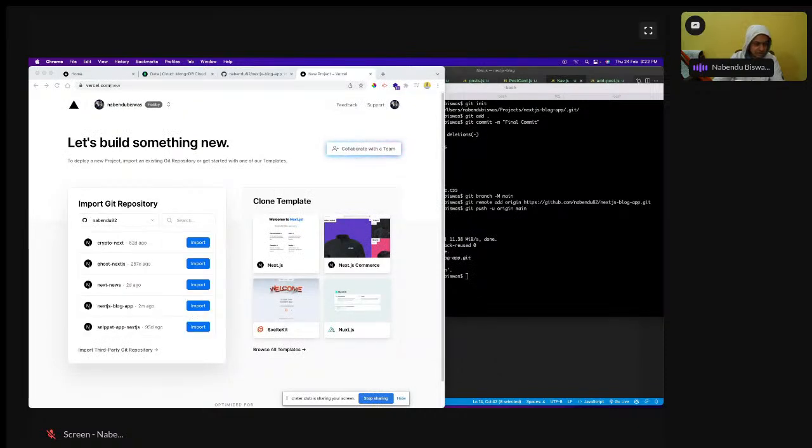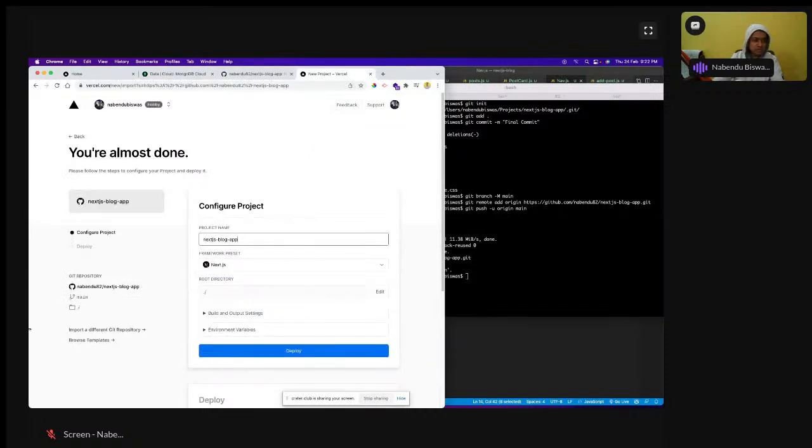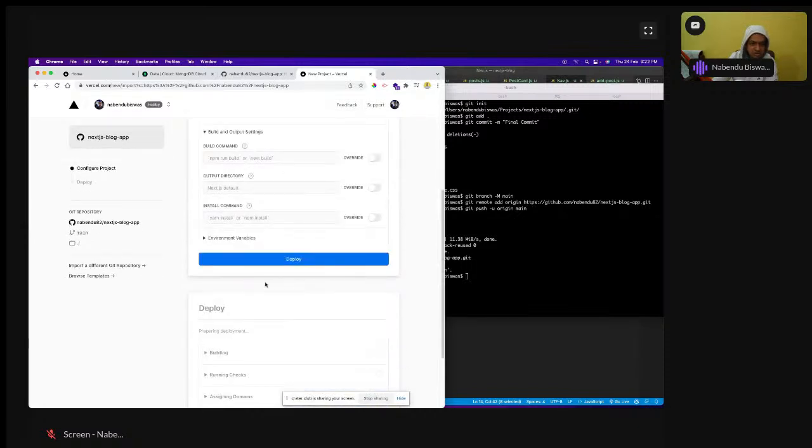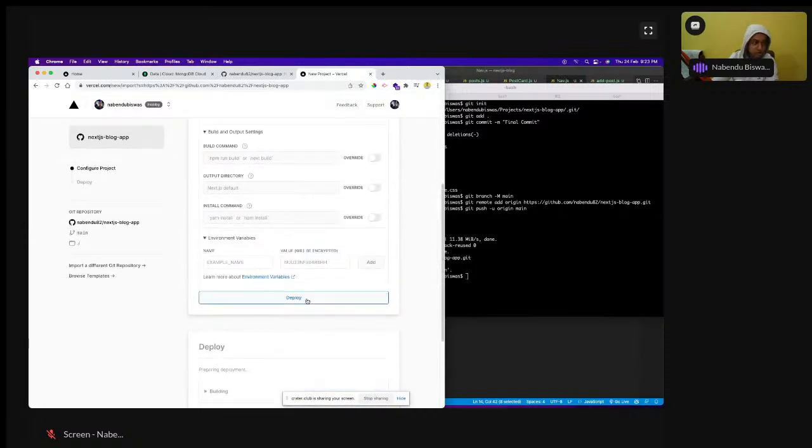And now I think I have to do this import, but we have some configuration variables also, and we need to do that because of the root directory, and it also has to choose the framework. Okay, so choose the framework, but okay, this all is okay, but the environment variables. So these environment variables are something which we have to give. So all the environment variables which we have, we have to do this thing.